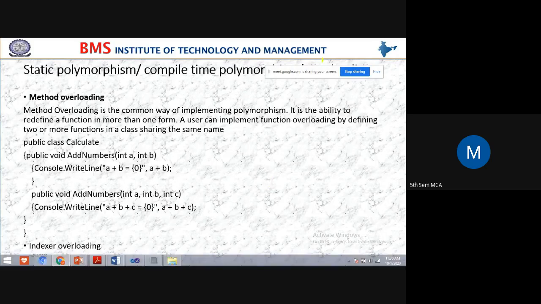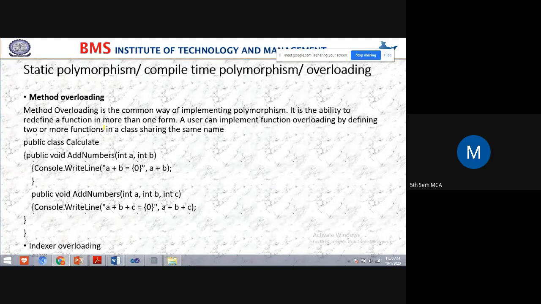Again, in static polymorphism, in compile time polymorphism, we have three different types. Any guesses?